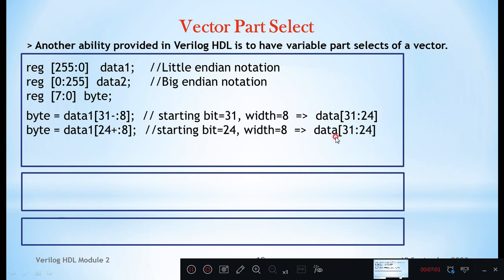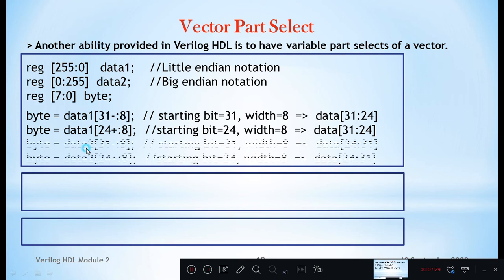Data 1 of size 31 colon 24. So from this data 1, 31 to 24, from here also 31 to 24. Data 1, which you defined as 255 colon 0, in that 8 bits are selected which are from 31 to 24, and it is assigned to byte.